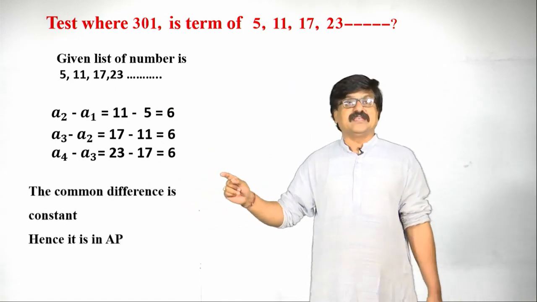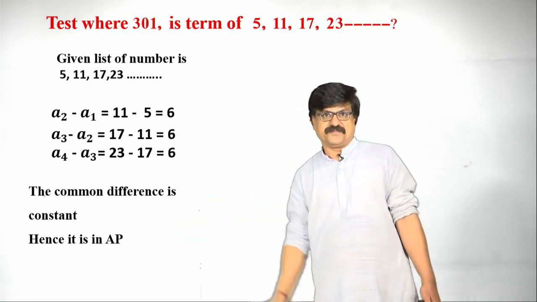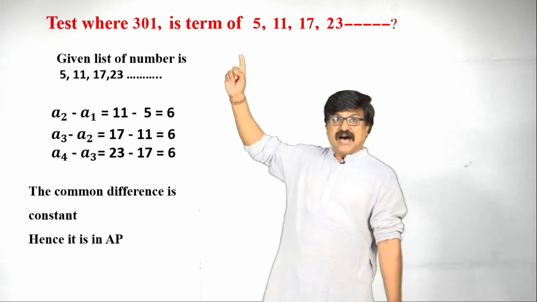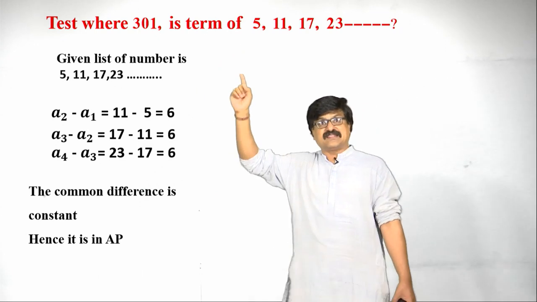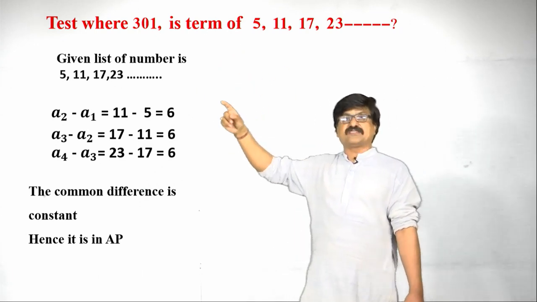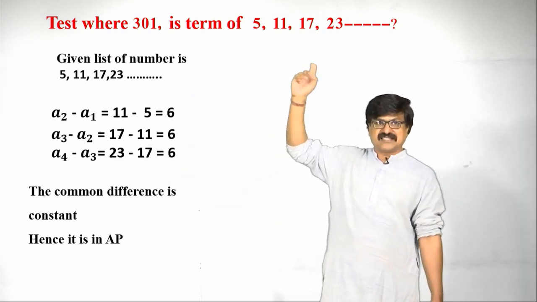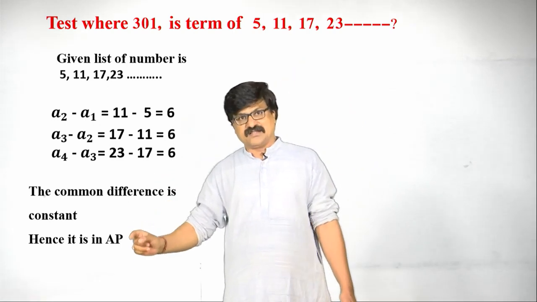Hence, the given list of numbers is in AP. After writing this, sometimes they may ask, in the given AP, test whether 301 is a term or not, which means there is no need to find this. Because here he has given only a list of numbers, we are cross-checking whether it is in AP or not.